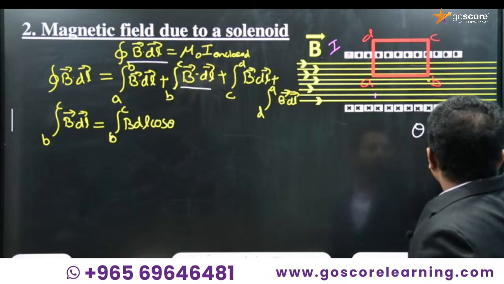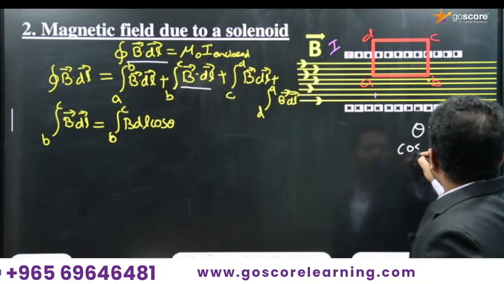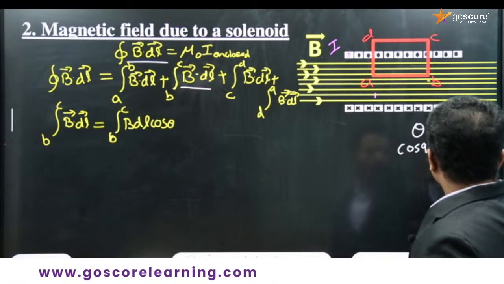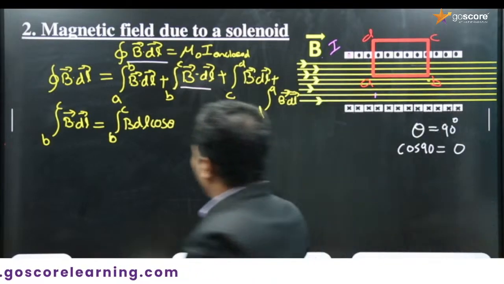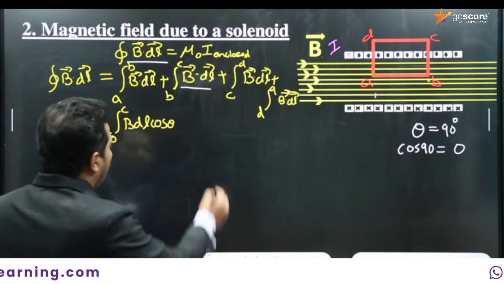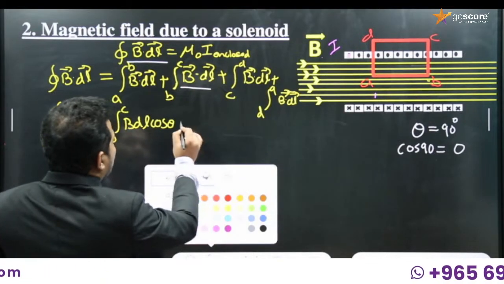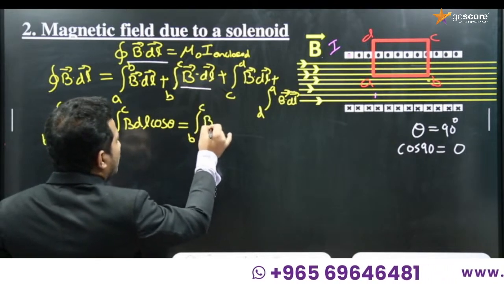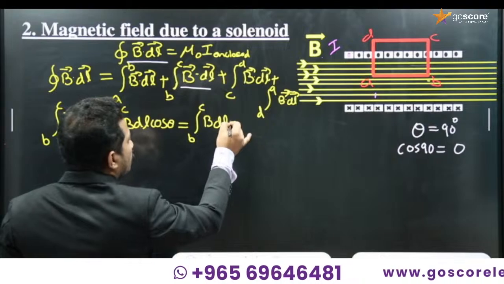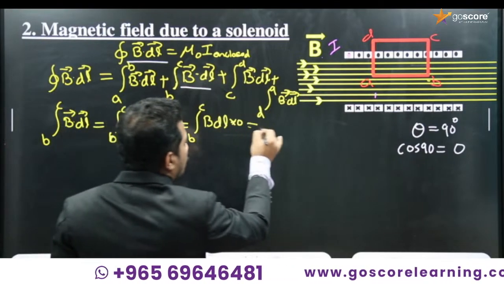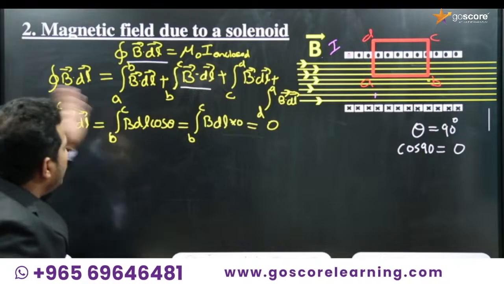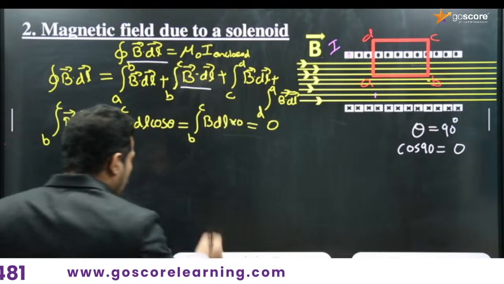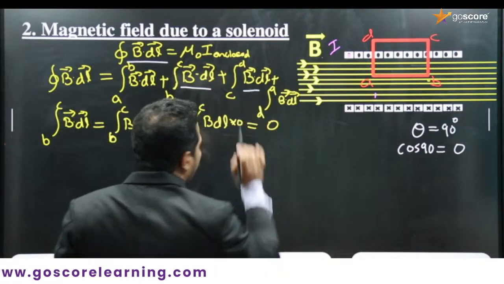What is cos theta then? Cos theta means cos 90. What is the value of cos 90? Cos 90 is 0. So B dl cos theta is equal to the integral from B to C of B dl into 0, which is again equal to 0. So the second term in the equation cancels, it becomes 0.